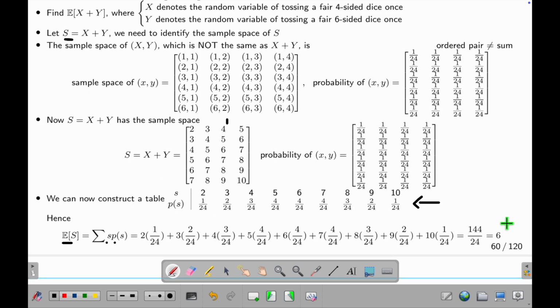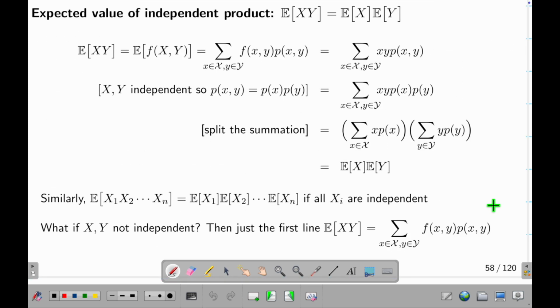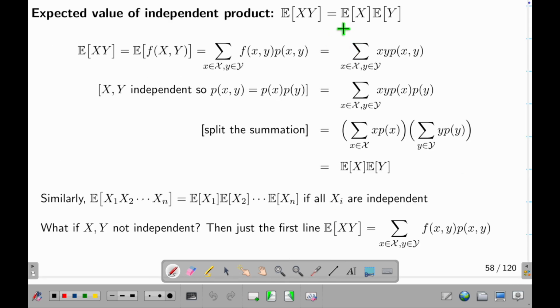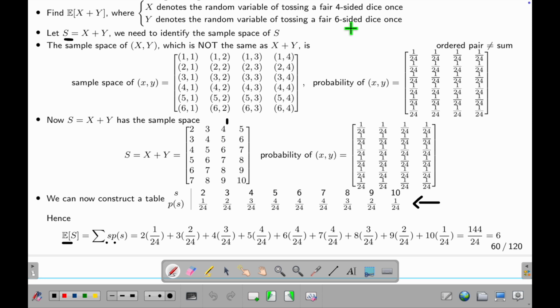You see, this is a lot of work. If I use the formula, 19. If I don't use the formula, I do this. That's why this slide is super powerful. And if you figure out some random variables are independent, you can skip a lot of things. Otherwise, you have to do something like this.